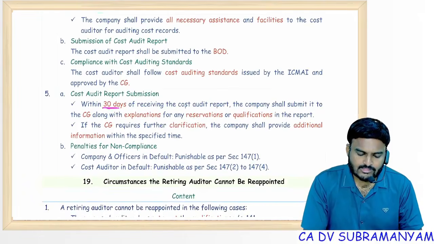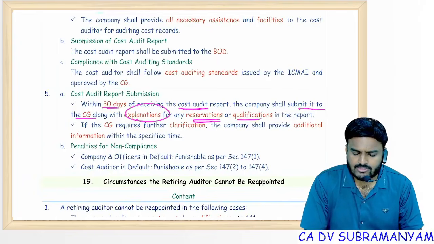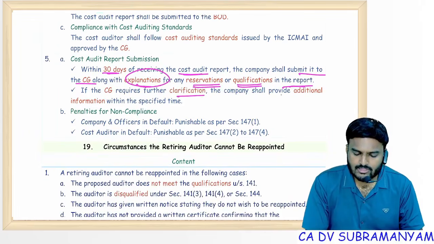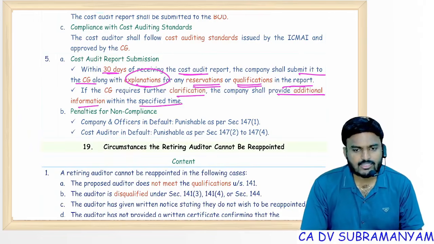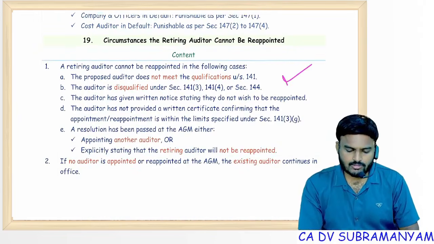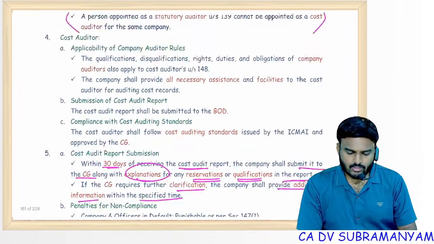Within 30 days of receiving the cost audit report, company shall submit it to the CG along with explanations for any reservation or qualifications in the report. If CG requires further clarification, company shall provide additional information within the specified time. Fine. So this also I covered. Circumstances, retiring auditor cannot be reappointed.